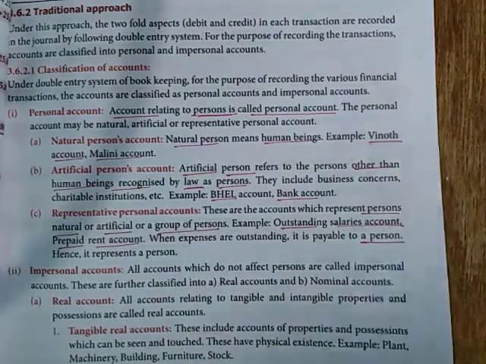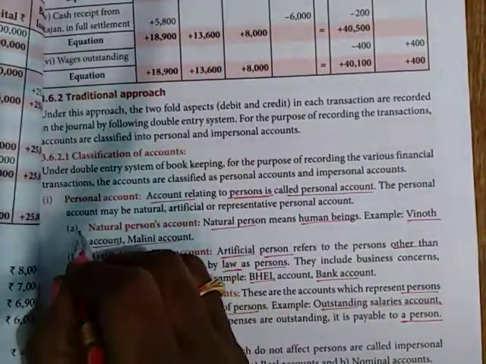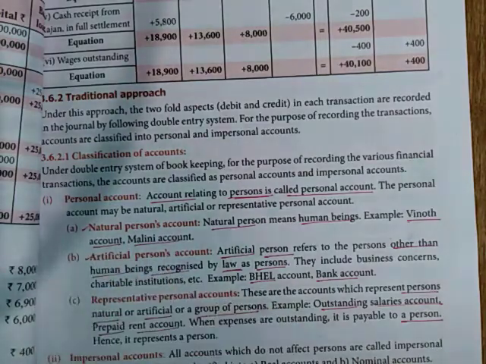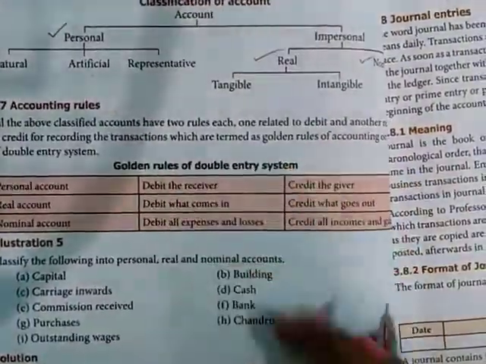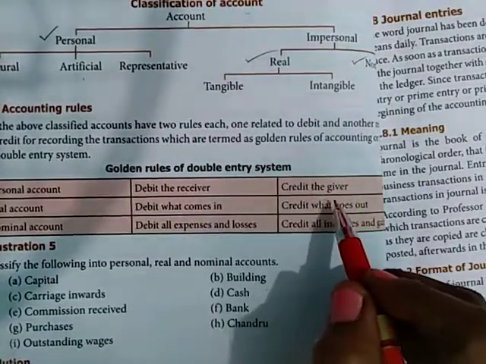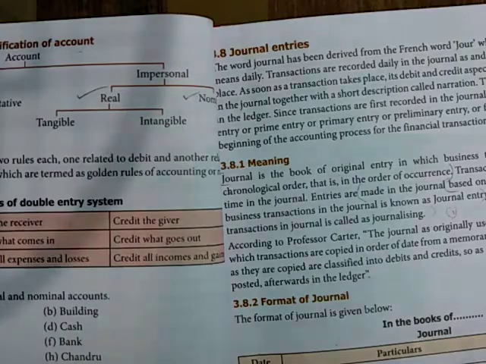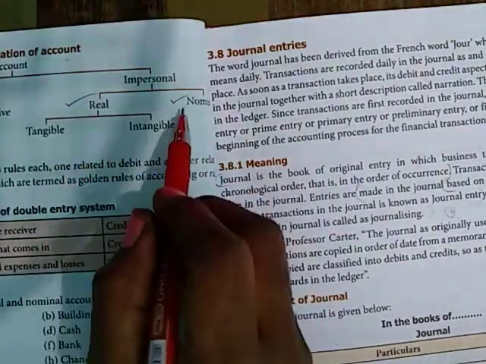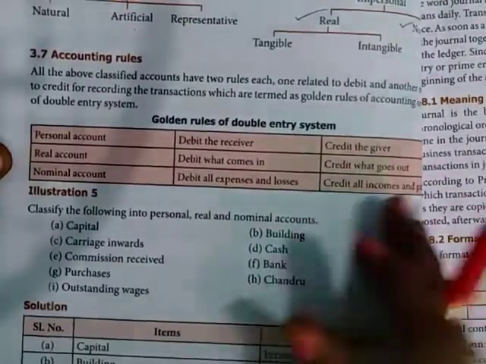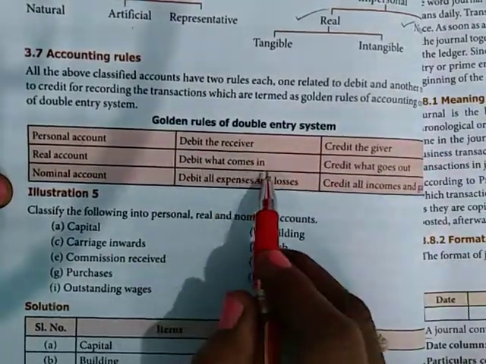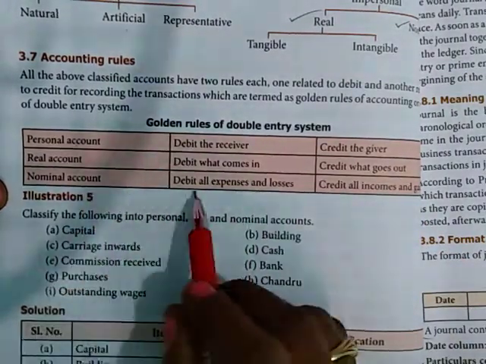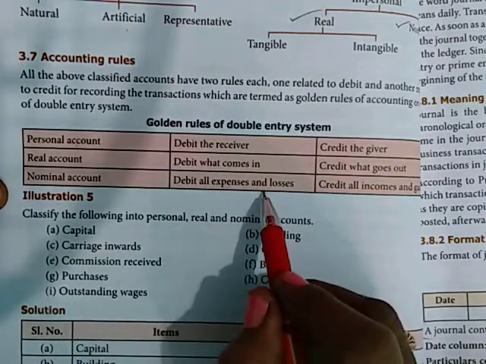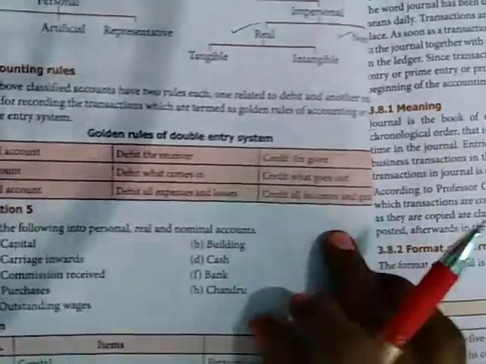So, personal account can be classified into natural persons, artificial persons and representative personal account. What is the rule for personal account? Debit the receiver and credit the giver. Under impersonal we have real and nominal account. What is the rule for real account? Debit what comes in, credit what goes out. And what about nominal accounts? Debit all expenses and losses and credit all incomes and gains.